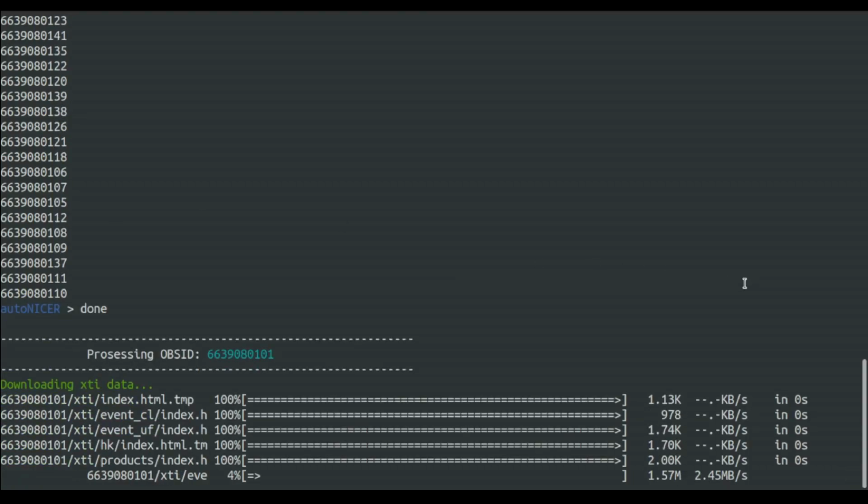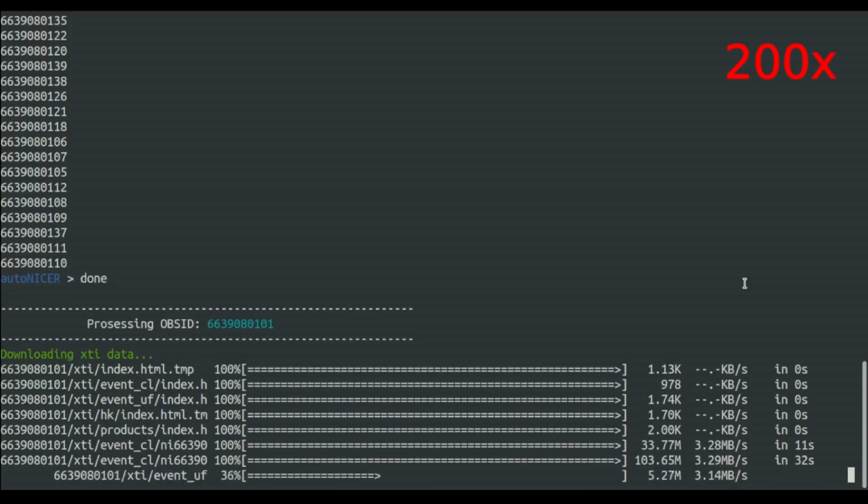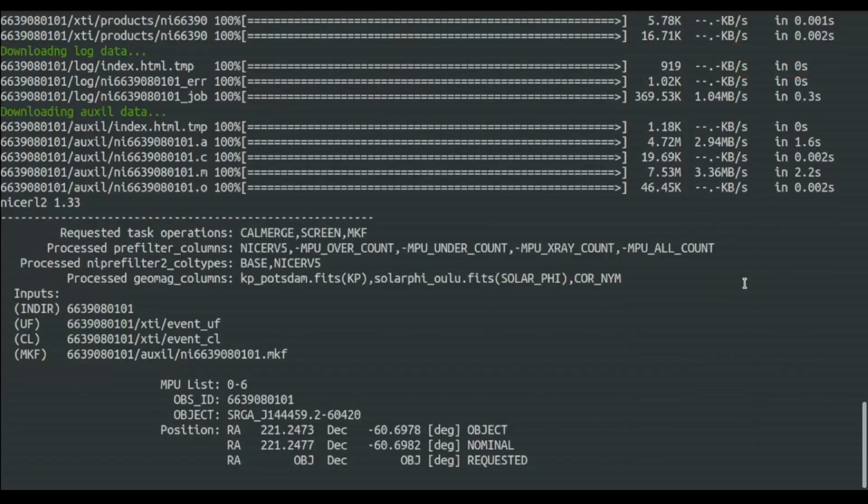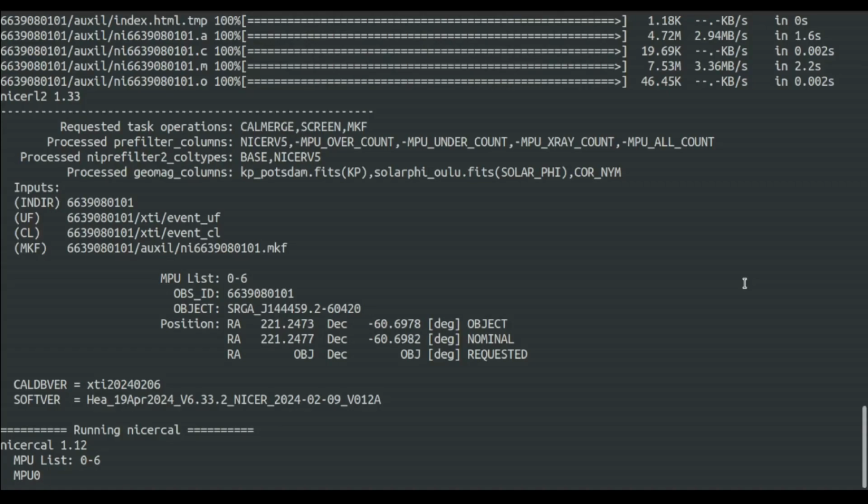and it is starting to grab everything. We'll just let this one download really quickly. I'll speed up whatever goes on here. Okay, and you can see now NiCR L2 has been engaged. After we retrieved everything, it's going to run through everything that it will normally run through in NiCR L2. Right now, you can see we're running NiCR Cal, and then, again, it'll just go through everything and then do that barycenter correction out at the end.